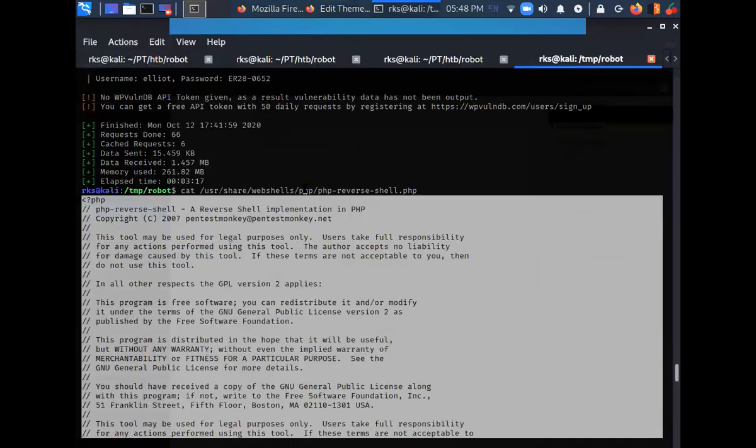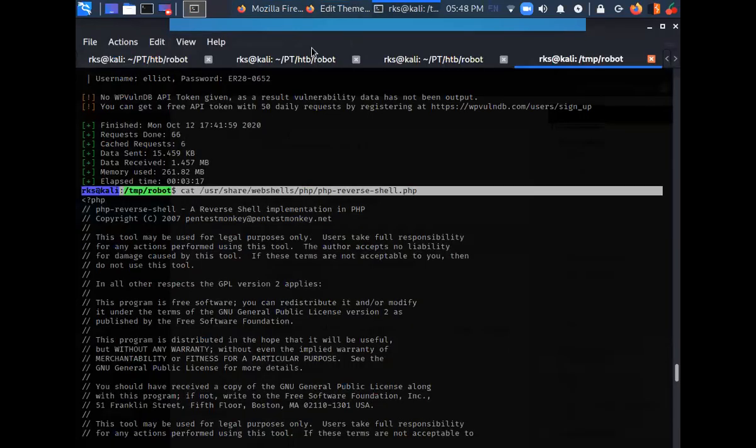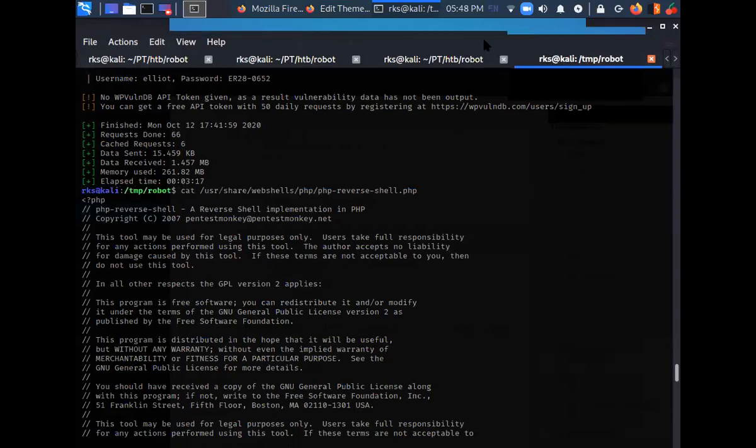Let me share the file path with you in chat. Use the share option. PHP.